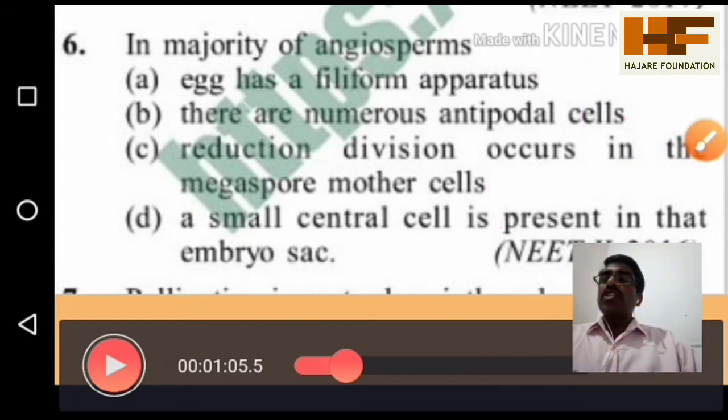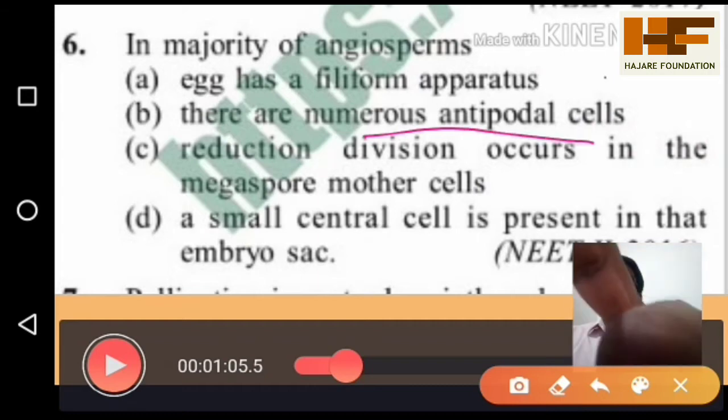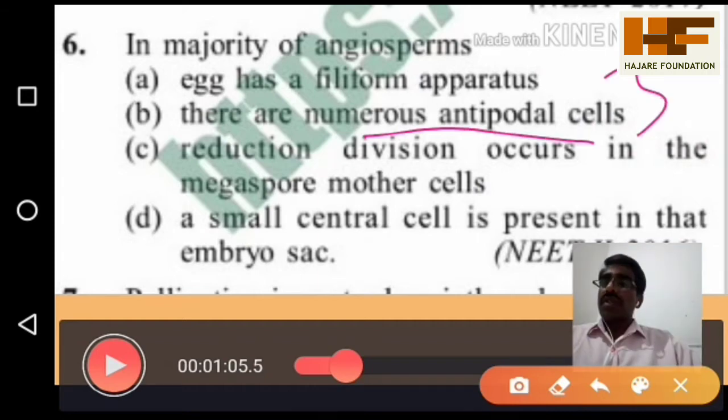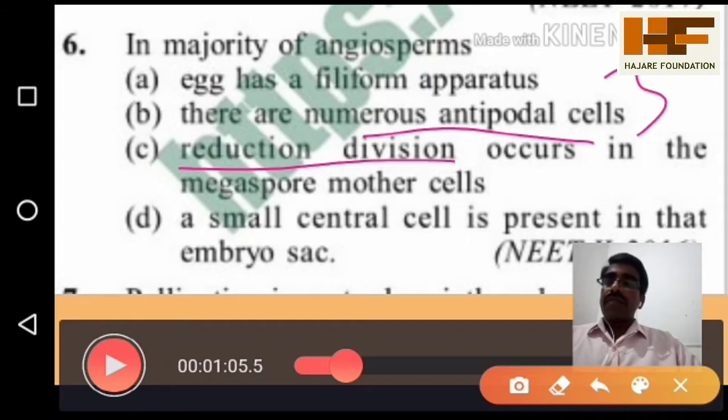But some of the angiosperms don't have this much structure. There are antipodals, especially three. The number of antipodals is generally three. Then reduction division occurs in the megaspore mother cell, of male and female. But in the megaspore mother cell, in the sense of female gamete formation, it takes place by the process of reduction division. Reduction in the sense of meiotic cell division.